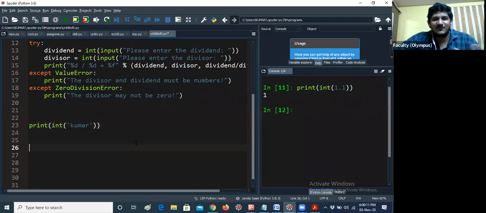Let me give Kumar instead of 1.1. I am giving print of int of Kumar. Can you please tell me, anyone, what will happen now? What will happen now?